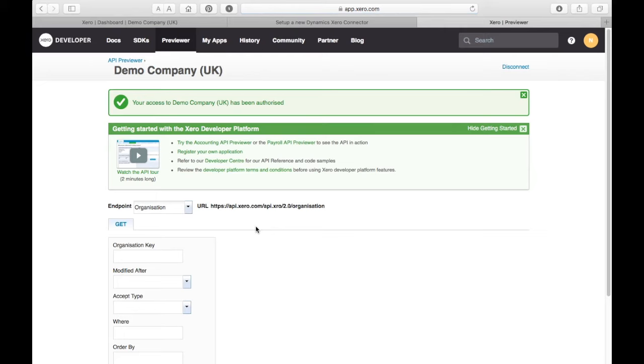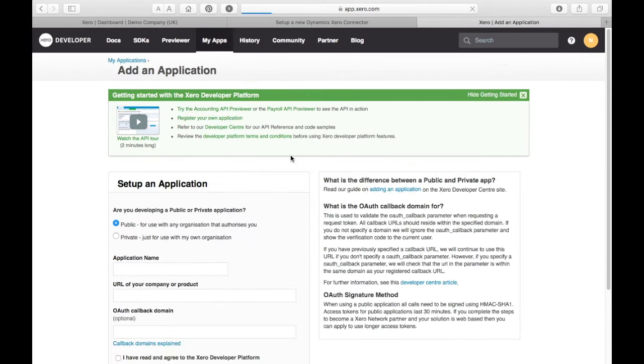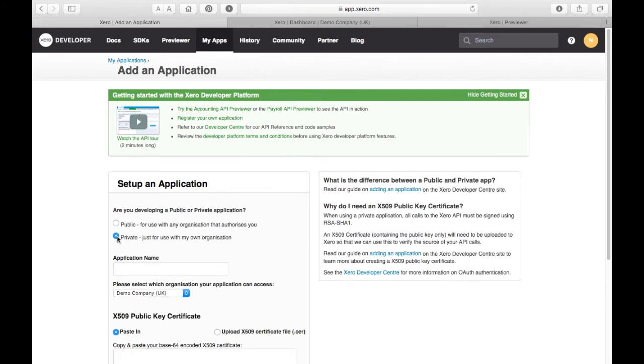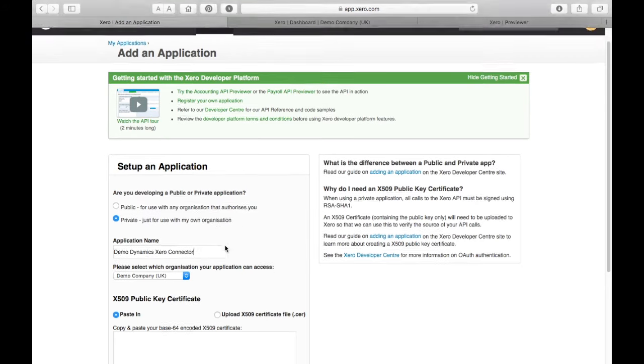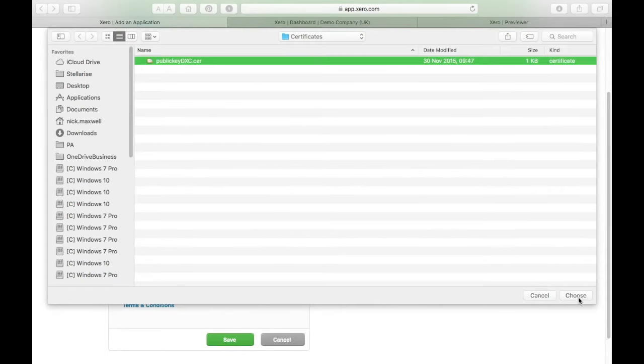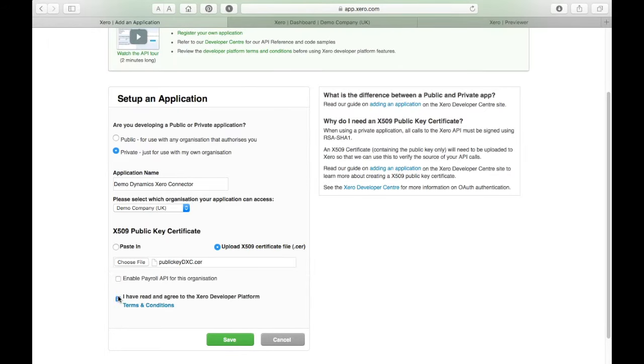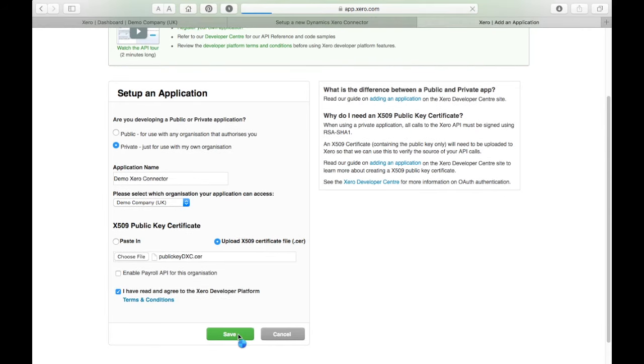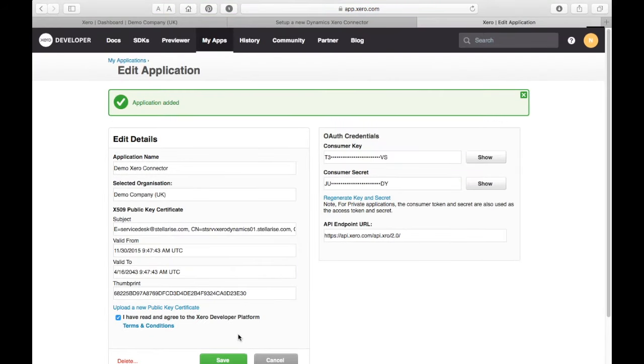Now that you've authorized against the API, you need to register the Dynamics Xero Connector application against Xero. Click on the Register Your Own Application link. Select Private, enter a name to identify this connection. Make sure you've selected the correct organization to access, and upload the Stellarise certificate file you downloaded earlier. Once that's done, agree to the terms and conditions and click Save.